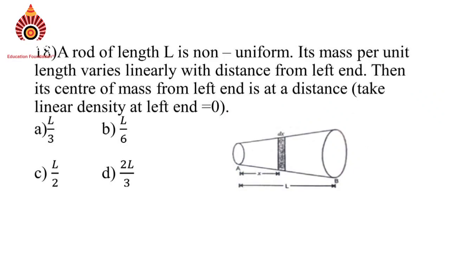Question number 18. A rod of length L is non-uniform. Its mass per unit length varies linearly with the distance from the left end. Then its center of mass from the left end at a distance x is asked.